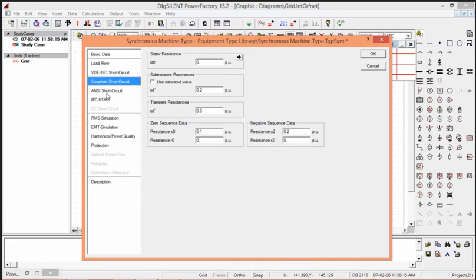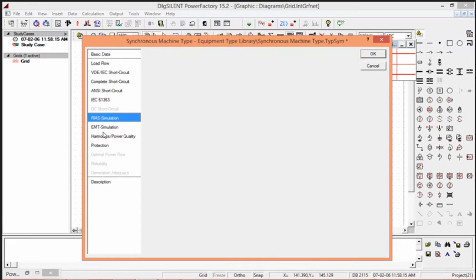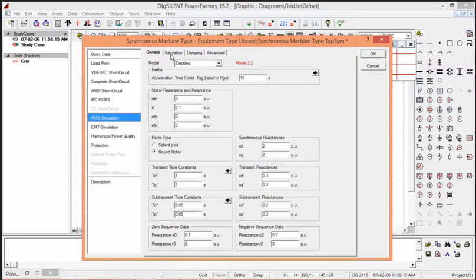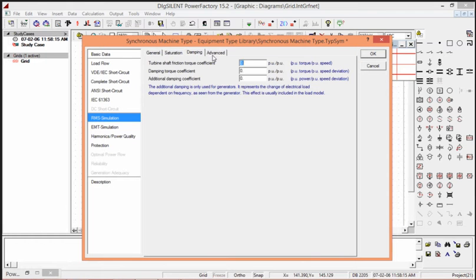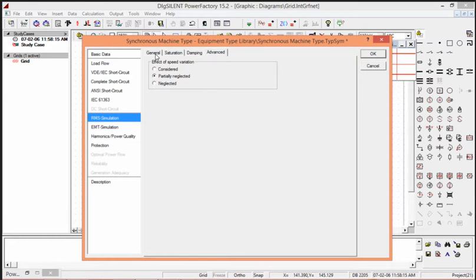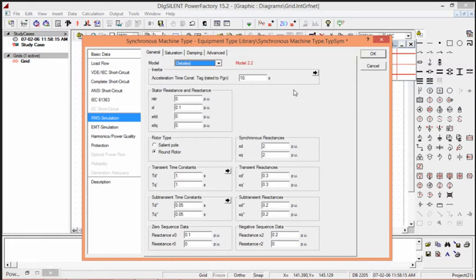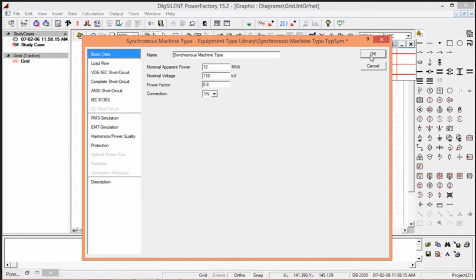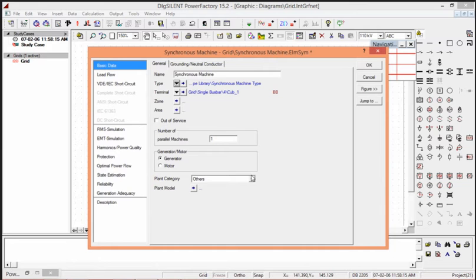According to different study cases, we can provide different data to our synchronous machine or any of the appliances here in PowerFactory. So I am going with a basic study case. So I will take it as a basic.